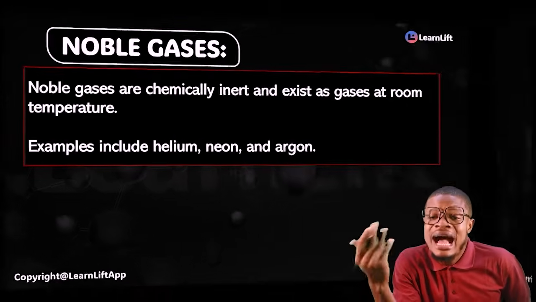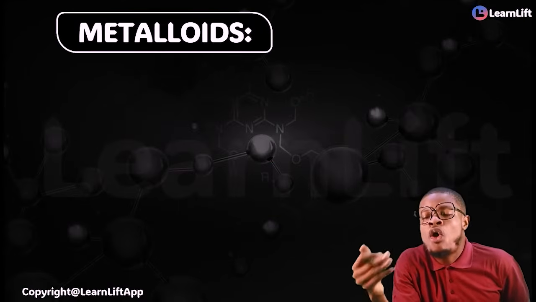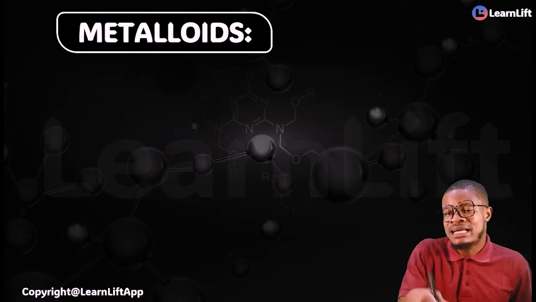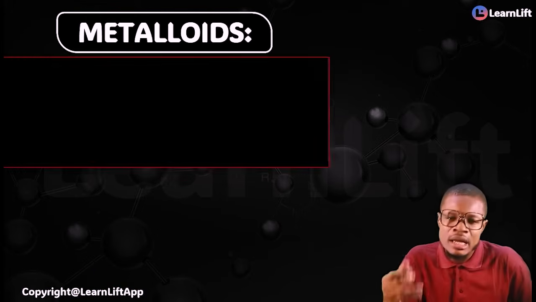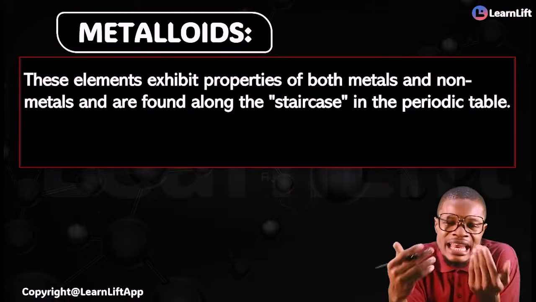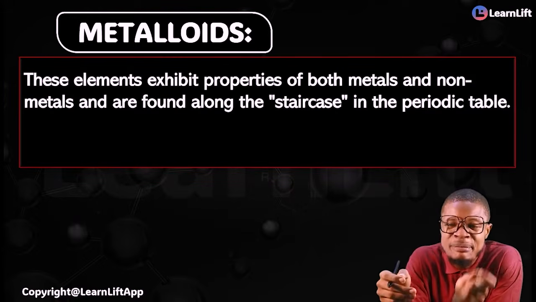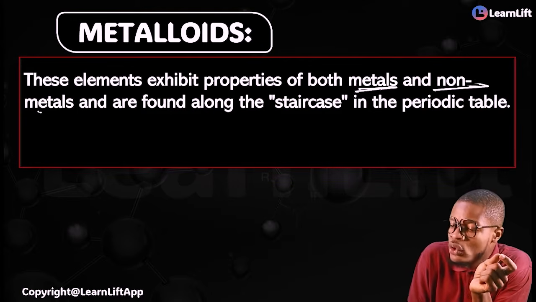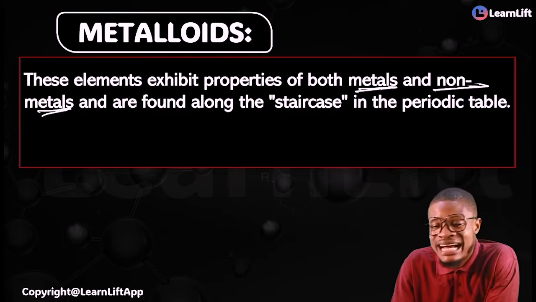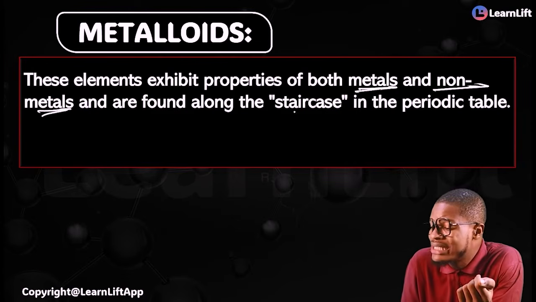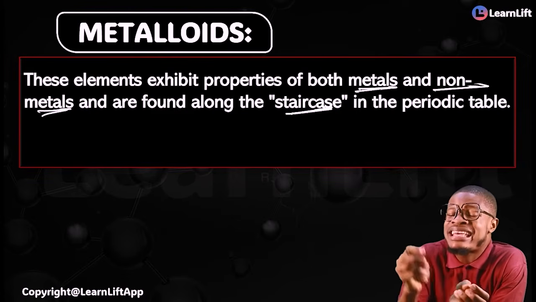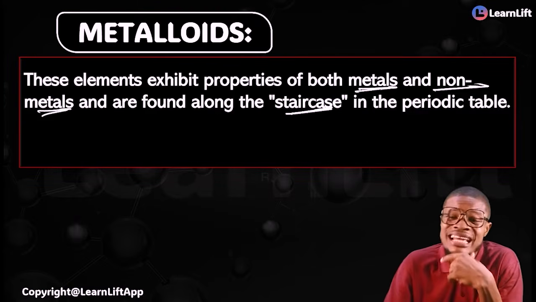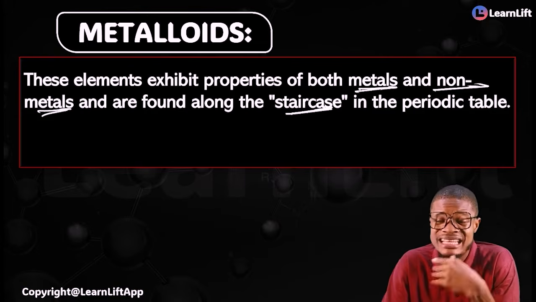Noble gases. And then we now have your metalloids. Metalloids are in between. They have the character of both metals and non-metals, exhibiting both metallic and non-metallic properties. They are found along the staircase. That's why we call them the staircase elements of the periodic table. When they say staircase elements, they are the metalloids.